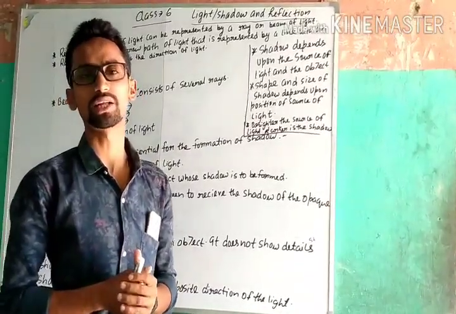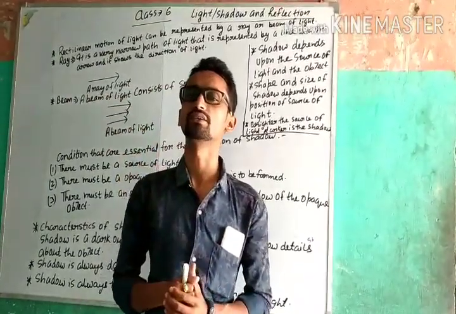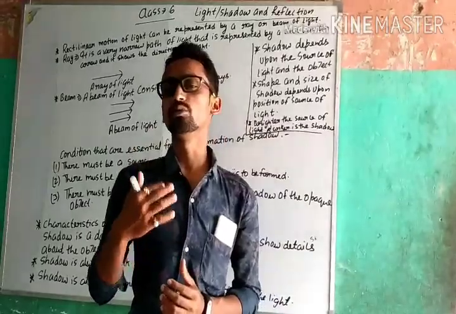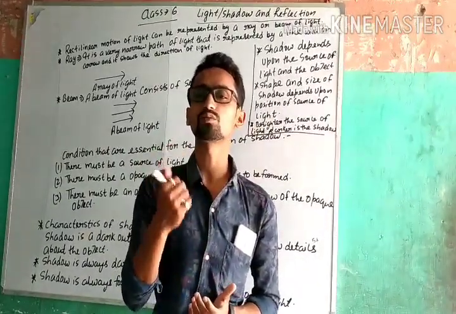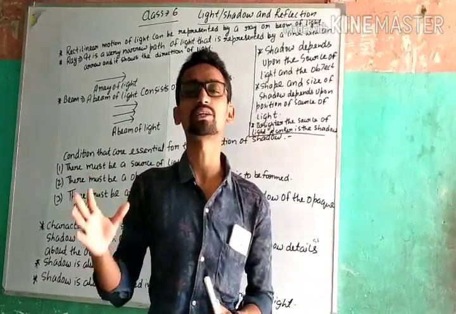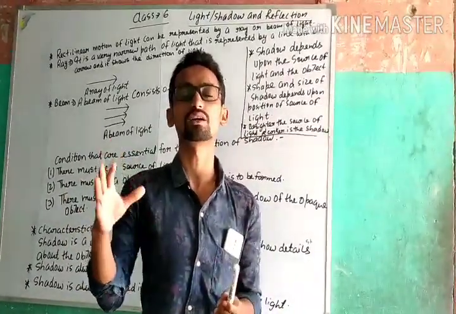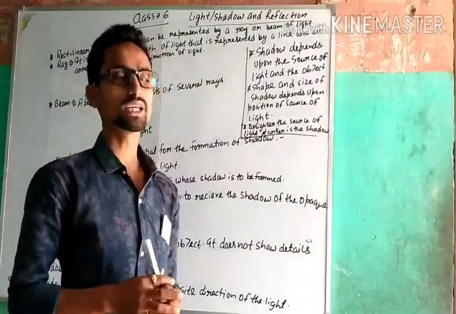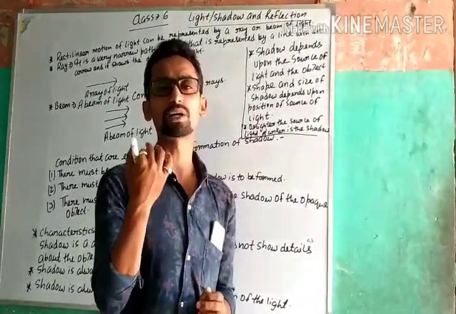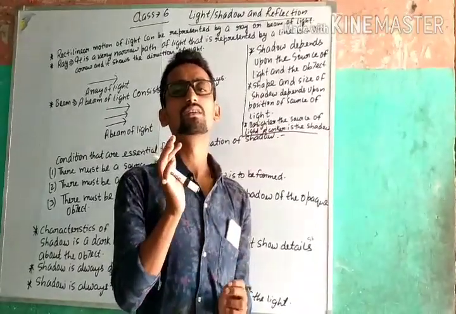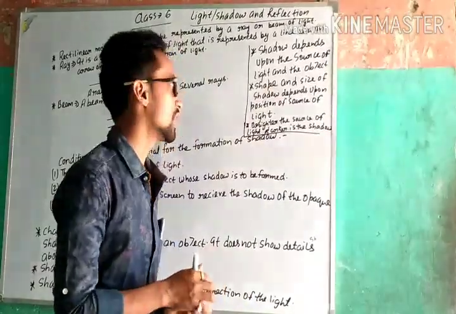You can also state that, just like you have studied in motion as rectilinear motion. Rectilinear motion is what? It means a body is said to be following the motion in a straight line. So we can say that light has a rectilinear propagation. It means light rays travel in a straight line.